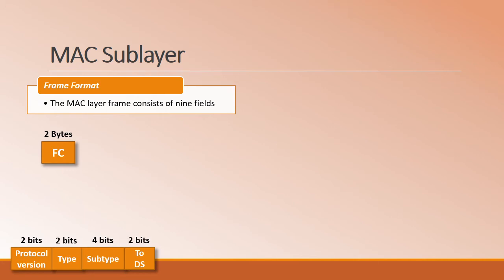So the next field is To DS. DS here stands for distributed system, which is 1 bit, which will have the address of the distributed system, and From DS is 1 bit. We'll discuss this in detail in the subsequent sections.